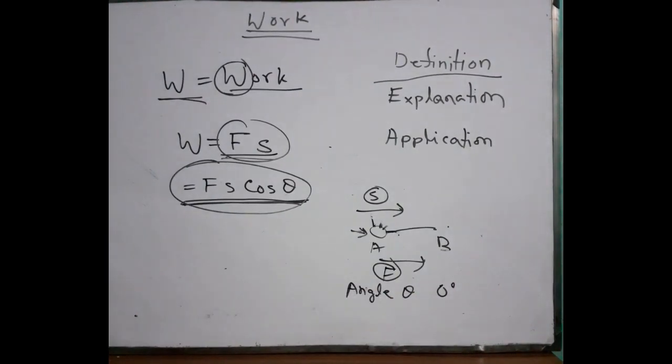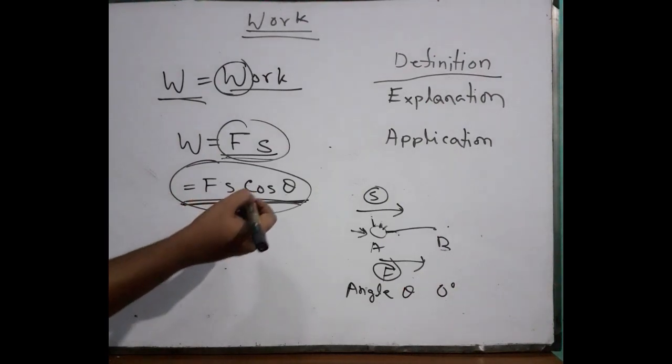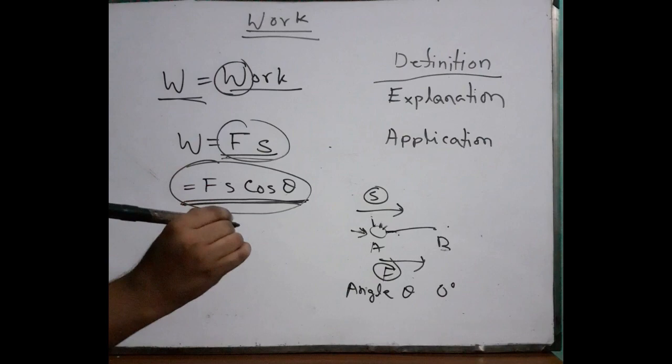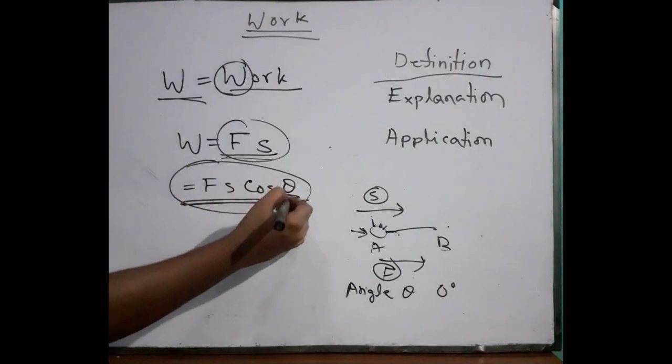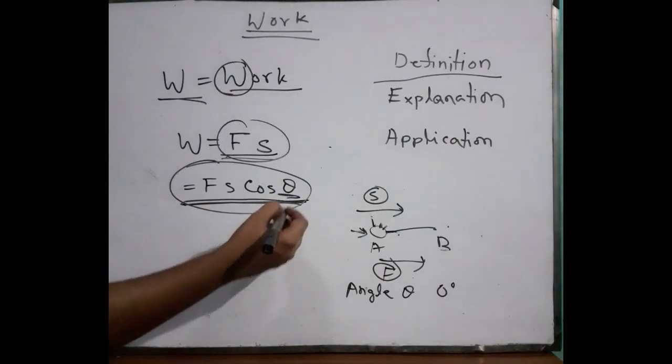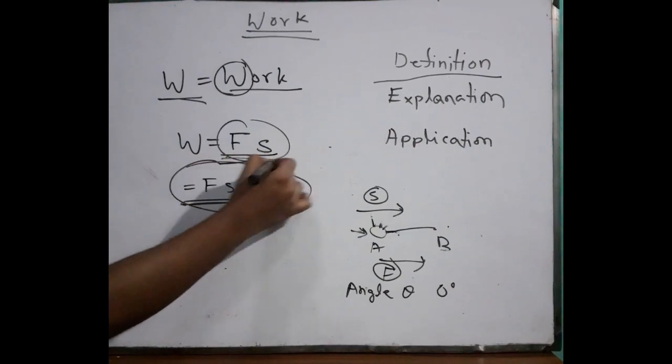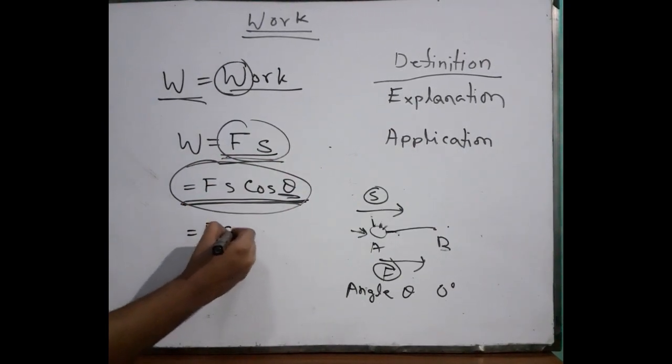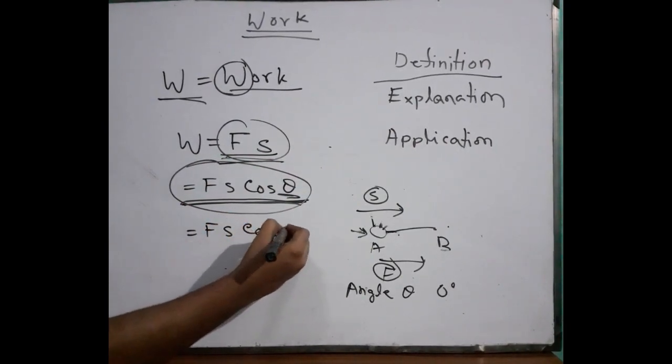Why 0 degree? Because the direction of force and displacement are the same. So here the angle is 0 degree, and by applying this 0 here, we can find this one. How? Fs cos 0 degree.